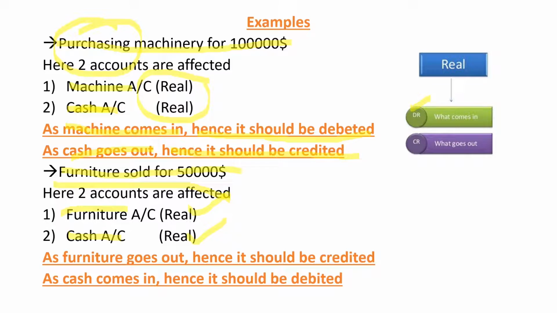What is coming in our organization? When we sold the furniture, furniture is gone. So when furniture is gone, in opposite of that, cash is coming to our organization. As furniture goes out, hence it should be credited because it goes out from our organization. But what should be debited? Because cash comes in, we debit the cash in books of accounts.